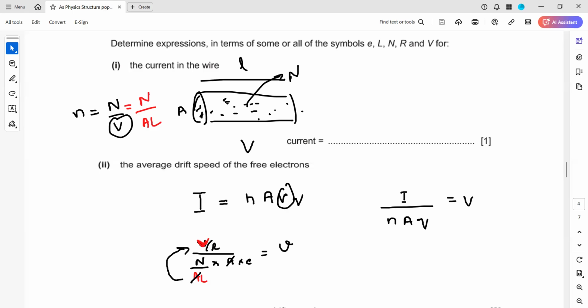So we just have to simplify this equation now. What are we left with? We are left with V L divided by R, because this R will be in the denominator, so it will be R n e. So the drift velocity is given by this formula. Is this one clear?